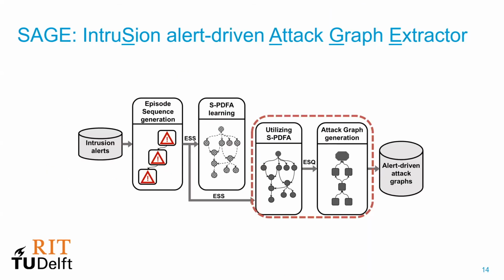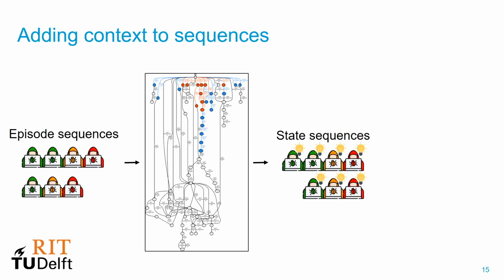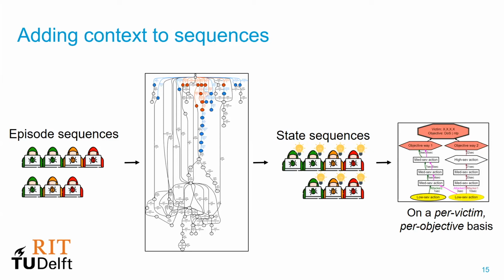Then we utilize SPDFA to construct attack graphs. Essentially, we replay the episode sequences through the model and we enrich the sequences with the context, which is denoted by the state identifiers. These state sequences form the attacker strategies, and we represent them in a graphical format, which turns them into alert-driven attack graphs. We construct these graphs on a per victim and per objective basis. So this is how SAGE works.